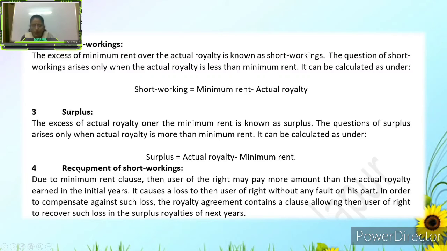The next is the recoupment of short workings. Due to the minimum rent clause, the user of the right may pay more than the actual royalty earned in the initial years. It causes a loss to the user of the right without any fault on his part. In order to compensate for such a loss, the royalty agreement contains a clause allowing the user of the right to recover such a loss from the surplus royalties of the next years.